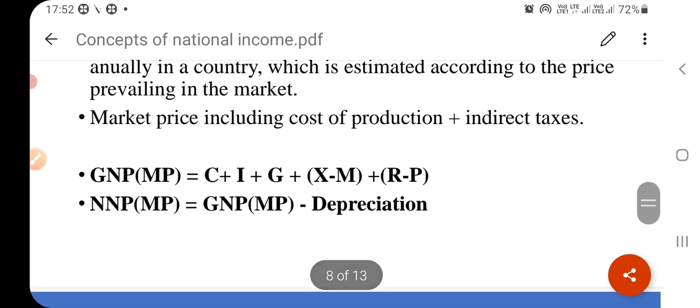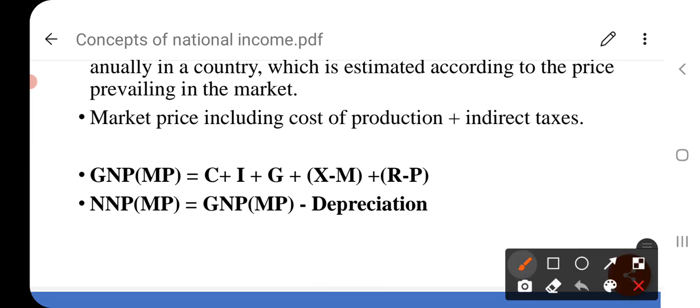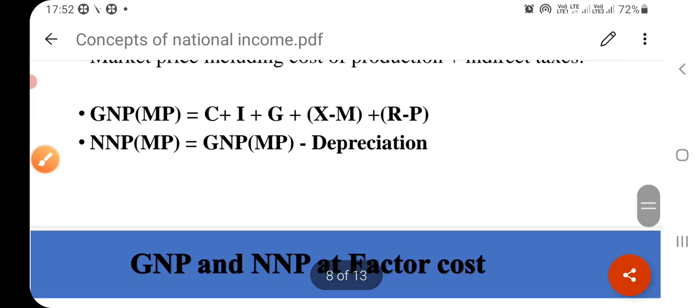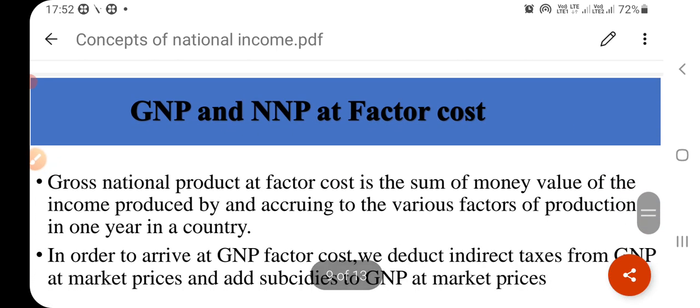So GNP at market price is equal to C plus I plus G plus X minus M plus R minus P. And if you want to calculate the NNP at market price, you only have to subtract the depreciation, as I have already explained the difference between gross and net. If you want the net value, you have to subtract the depreciation, so that you will get the NNP at market price. Next, GNP and NNP at factor cost.